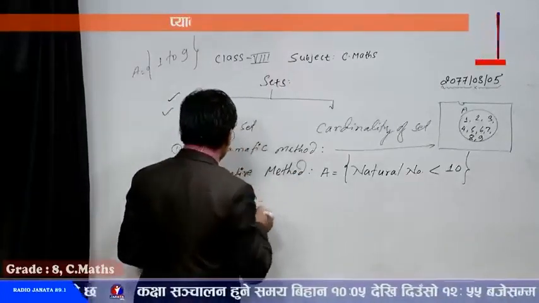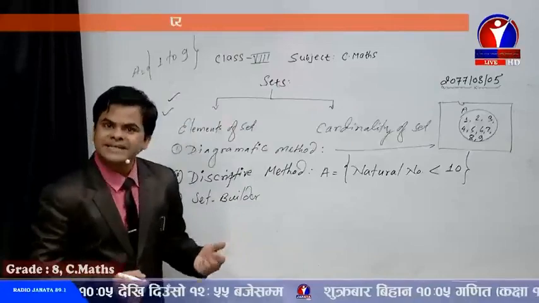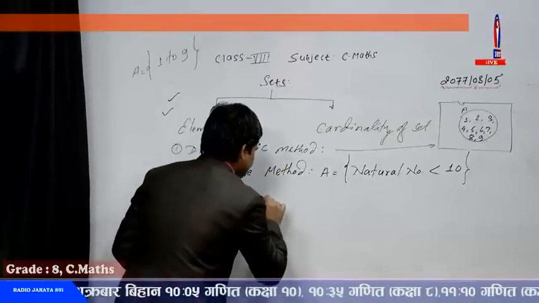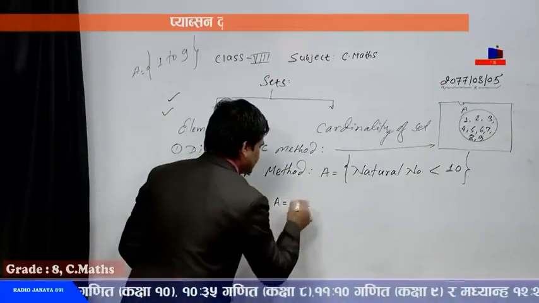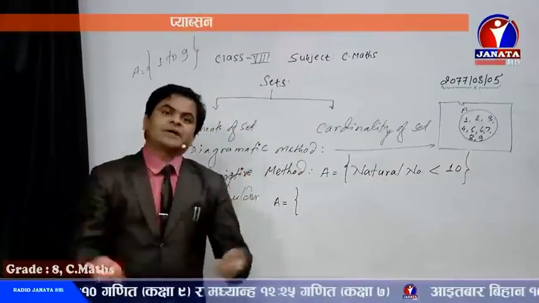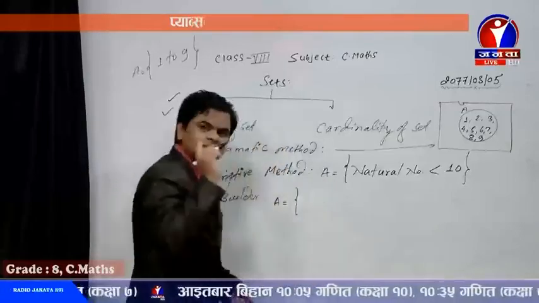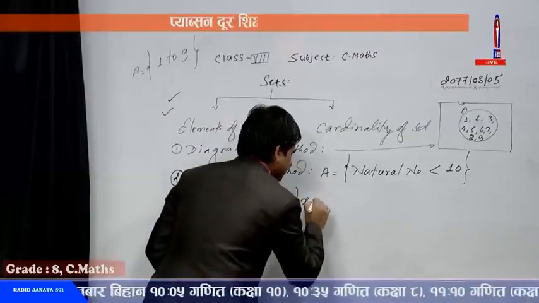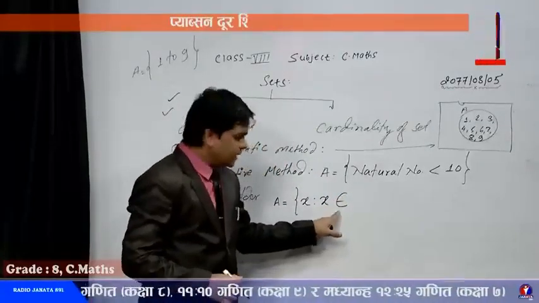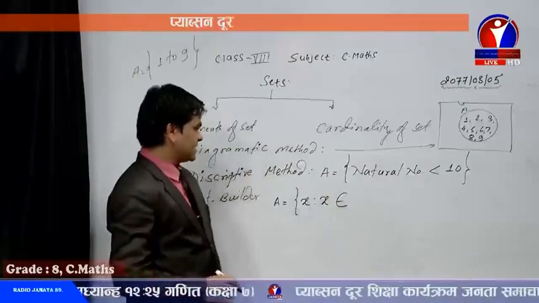builder method. It's a kind of systematic representation of set information by using the such-that sign and using a variable. So I'm going to write this one, A set, for example, equals curly bracket, always we keep the curly bracket, and then let's use any variable. For example, you can use X, Y, Z, or any alphabet. Okay, I'm going to use X. X such that X belongs to, dear friends, do you know this sign? This sign is known as belongs to. In mathematics, we can use this symbol instead of writing it out.